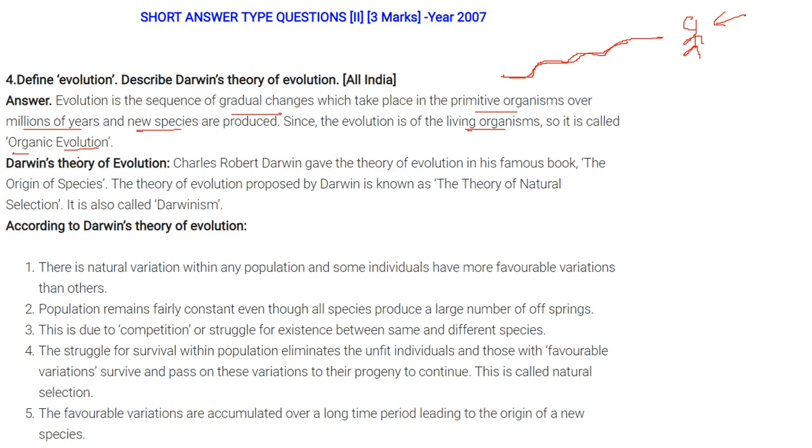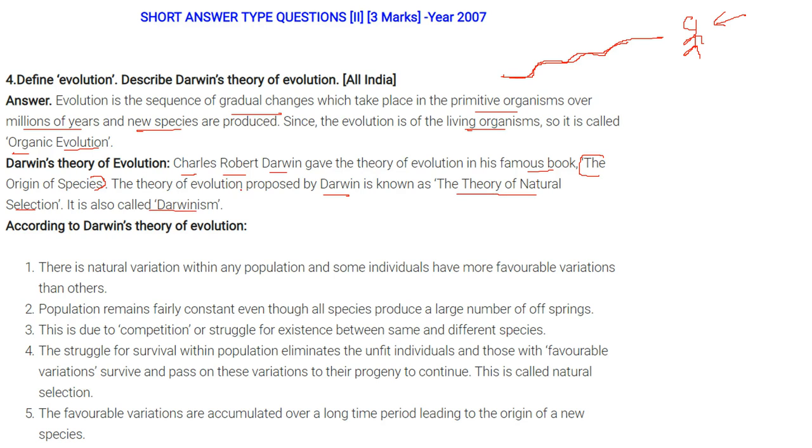Now, Darwin's theory of evolution. Charles Robert Darwin gave the theory of evolution in his famous book called The Origin of Species. The theory proposed by Darwin is known as the theory of natural selection, and this is known as Darwinism.